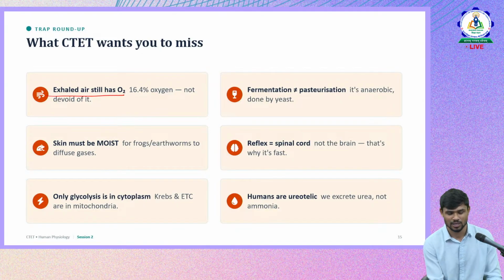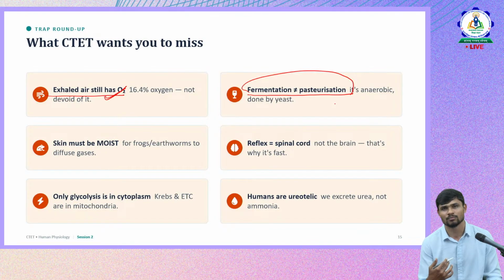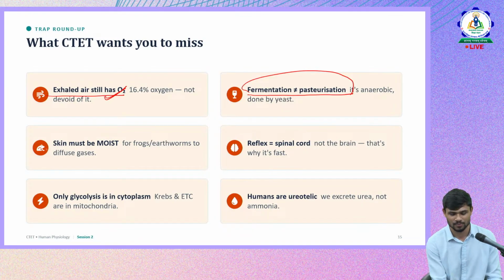in CTET. So exhaled air still has O2. So this is where we will have certain misconceptions. So we shouldn't have. So fermentation is not equal to pasteurization. We discussed what is the difference between them. So please be careful with the terminology. Though many of the terminologies might look similar, CTET wantedly gives you the options which are similar in pronunciation and similar in spellings and all. So we should be careful there.